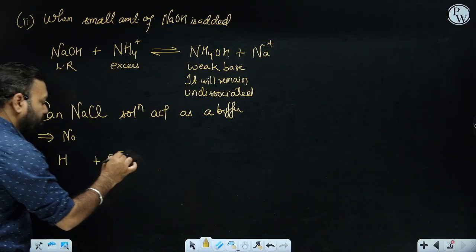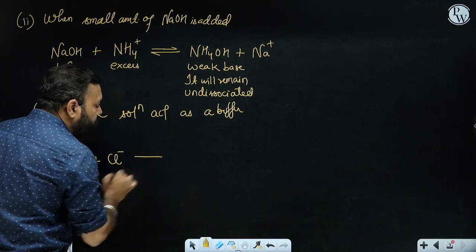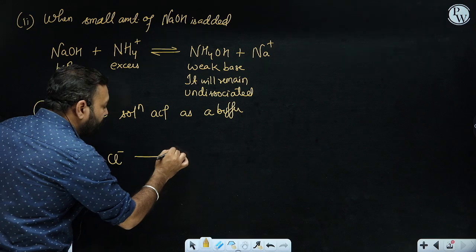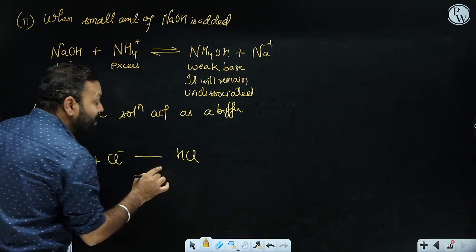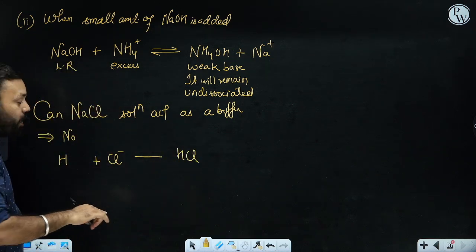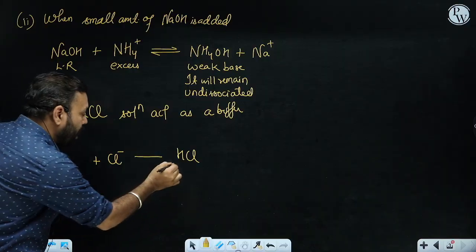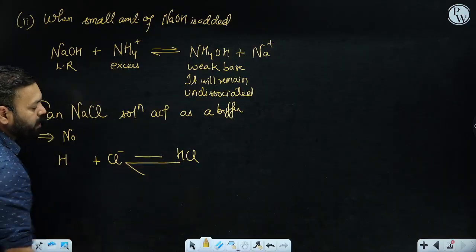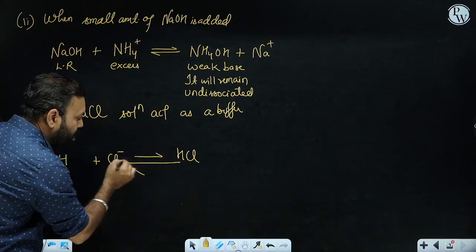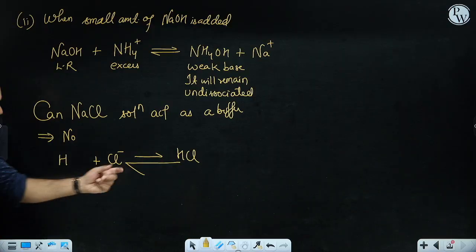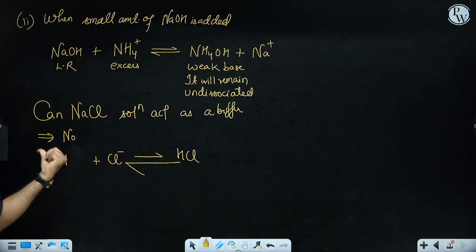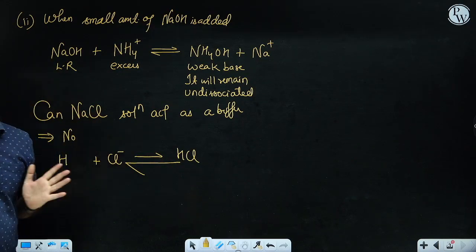Even if it reacts with Cl minus, it is going to form what? It is going to form HCl. Now what is HCl? HCl is a very strong acid. It will not remain undissociated. It will again form H plus and Cl minus. Why am I making this arrow bigger than the above arrow? Because this reaction will mainly take place in the backward direction and not in the forward direction.